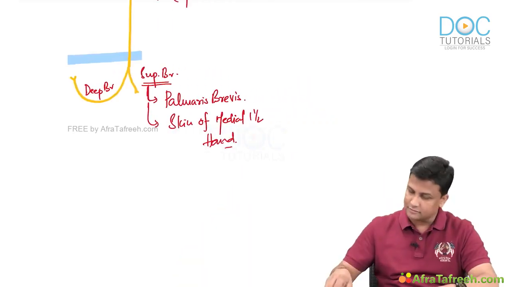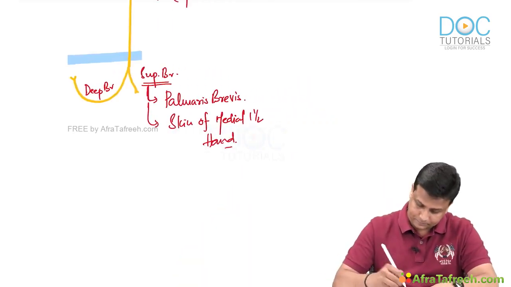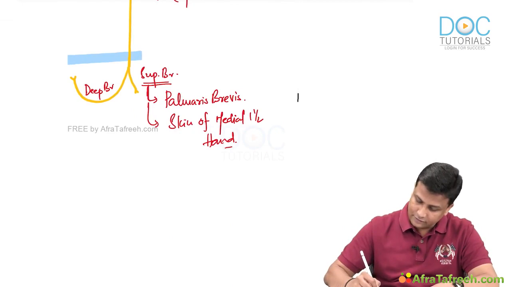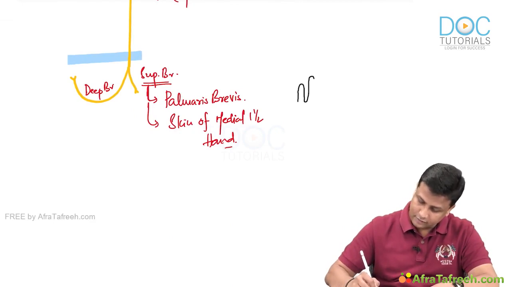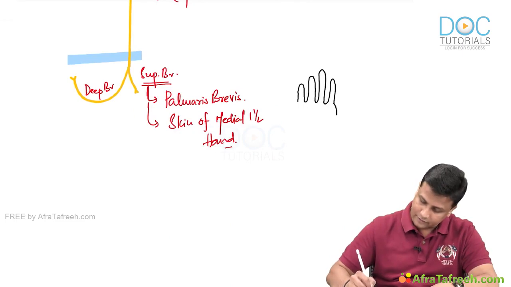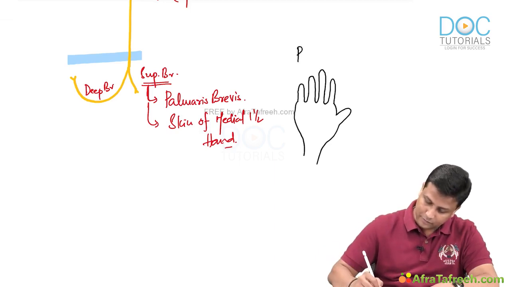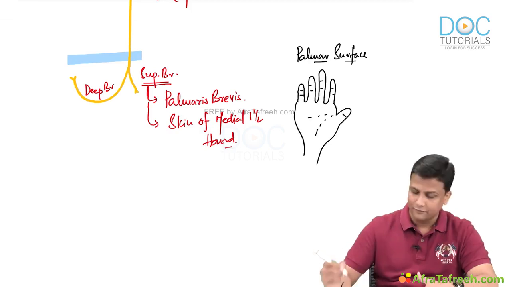So, we'll just try to make a small picture of this one here. For example, if this one will be your little finger, ring finger, the middle finger and the index finger, and this will be the thumb here, guys. And imagine this one to be your palmar surface. Fine.